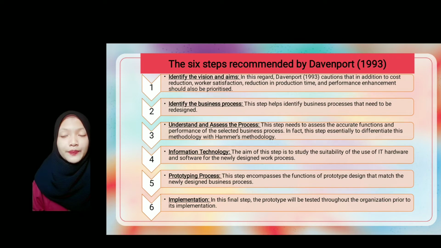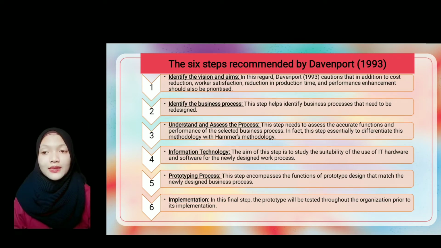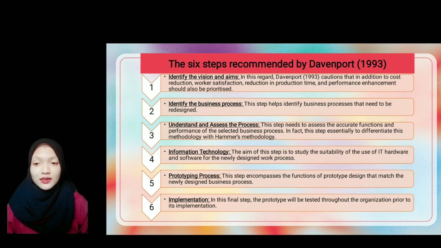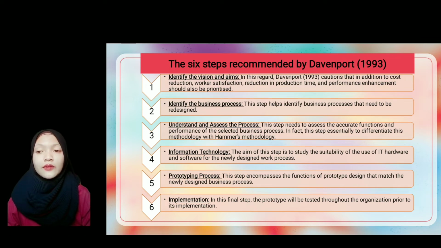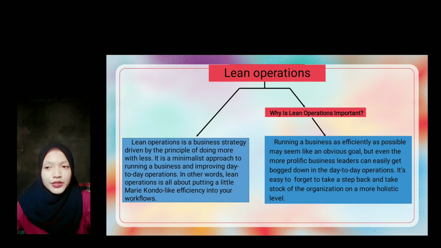Step 5. Prototyping process. This step encompasses the function of prototype design that match the newly designed business process. The last one, implementation. In this final step, the prototype will be tested throughout the organization prior to its implementation. Notably, this step is not the most important step of all to ensure the success of the BPR of the organization. Moving to next slide, lean operations.